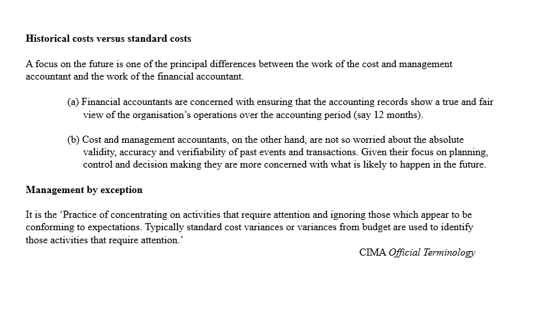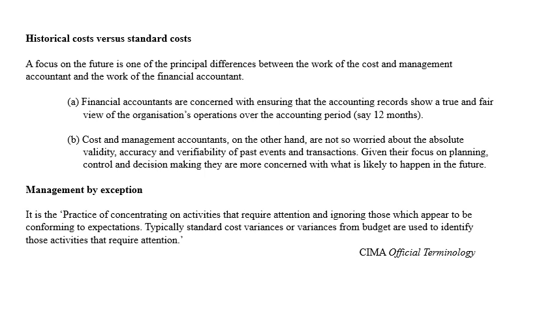accurate accounting records. Cost and management accounting, on the other hand, are not so worried about the absolute validity, accuracy, and verifiability of past events and transactions. Given their focus on planning, control, and decision making, they are more concerned with what is likely to happen in future. So their orientation is future orientation rather than historical orientation.